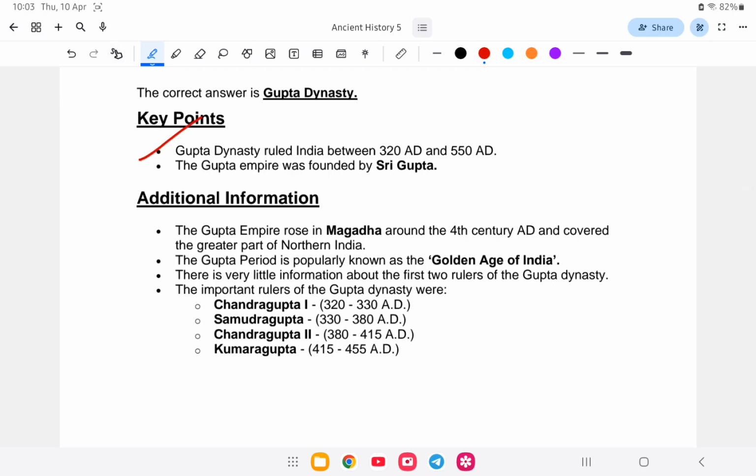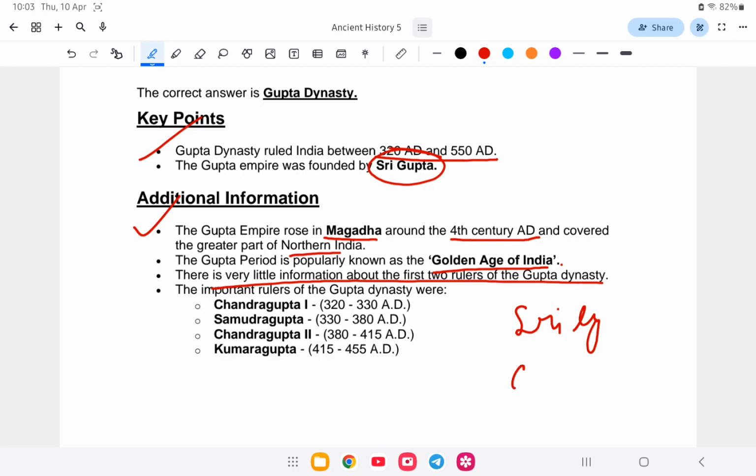So the Gupta period ruled from 320 to 550 AD, first founded by Sri Gupta. It rose from Magadha around the 4th century AD and covered the greater part of North India, also known as the Golden Age of India. There is very little information about the first two rulers, Sri Gupta and Ghatotkacha. The third ruler, Chandragupta I, is also known as the real founder of the Gupta dynasty in India. Then come Samudragupta, Chandragupta II, and Kumaragupta in chronological order. So this is the answer. Let us go to the next question.